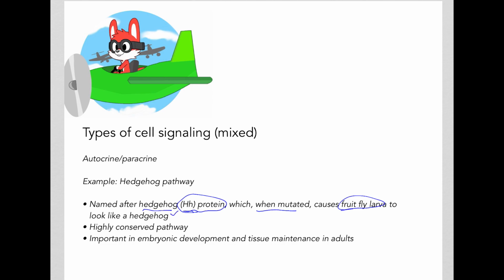That's why we have the name Hedgehog pathway. This is a very highly conserved pathway, and it's very important for the development of an embryo, as well as in maintaining tissues in adults.